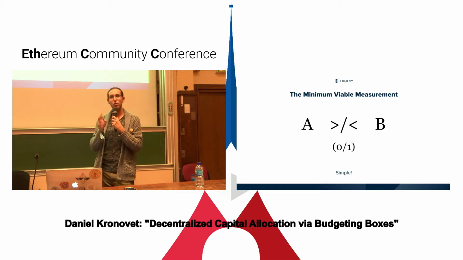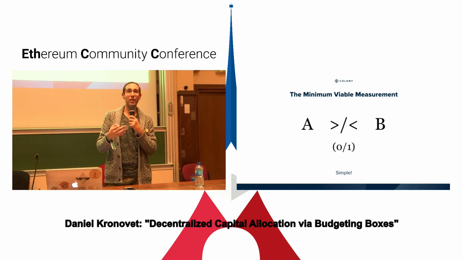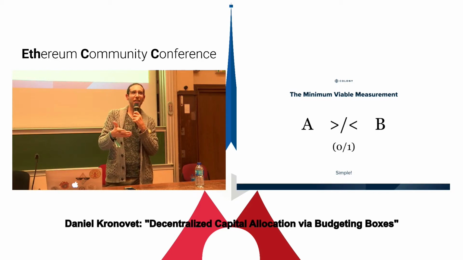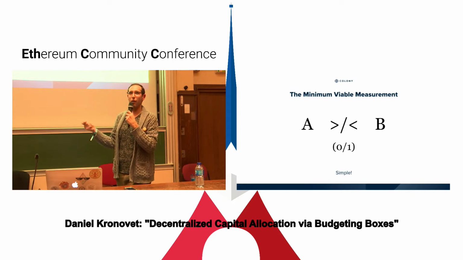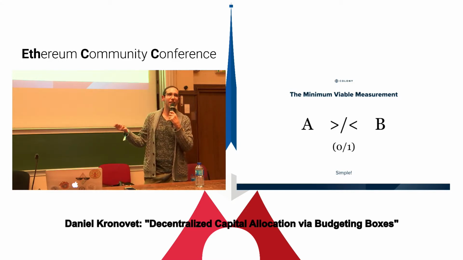And there's two things about this that I really like. One, it's the minimum viable measurement in a very technical sense, in that you represent it with one bit, right? There's no measurement that you can actually represent in less than that. There's no unit of information that's smaller than a bit. So in a sense, a pairwise preference is the smallest thing that can be represented.